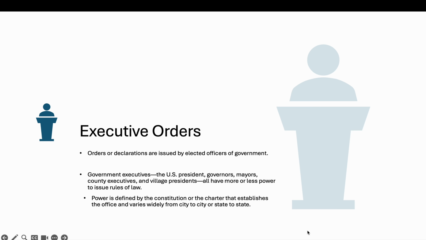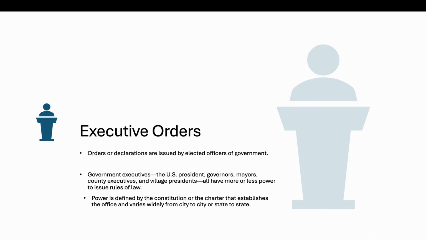Executive orders come from the executive branch of government. So you'll recall that in the United States, we have the executive branch, the legislative branch, and the judicial branch. Executive orders are orders or declarations that are issued by the elected officers in that executive office. So at the federal level, that would be the president. At a state level, that would be a governor. At a local level, that might be a mayor.